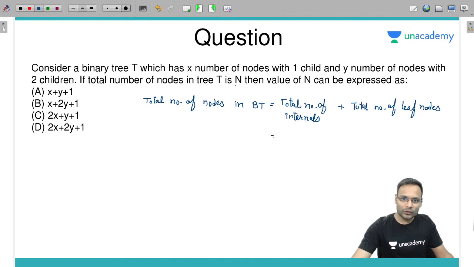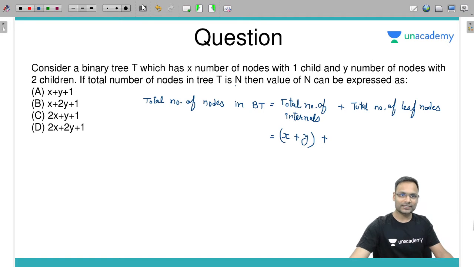How many internal nodes? X number of internal nodes with one child plus Y number of internal nodes with two children plus how many external nodes we can have in a binary tree.